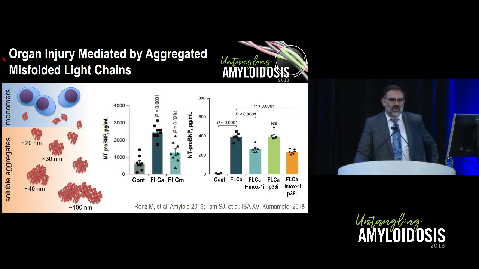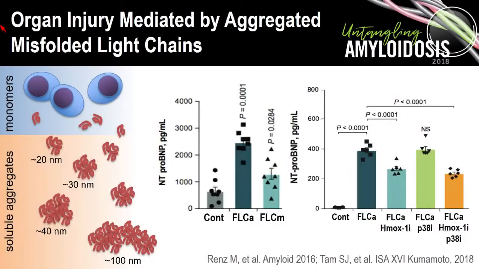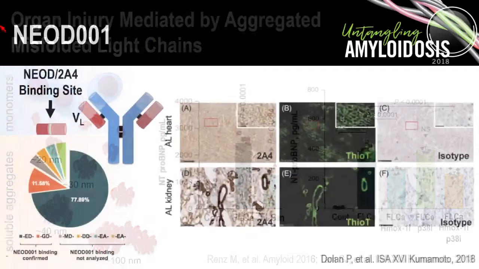We've seen previous work published that cardiac damage is mediated by p38 alpha MAP kinase and heme oxygenase 1, and this work shown here shows that inhibitors to those intracellular signaling pathways, particularly heme oxygenase 1, can at least partially abrogate the effect of the free light chain aggregates on cardiac cells.